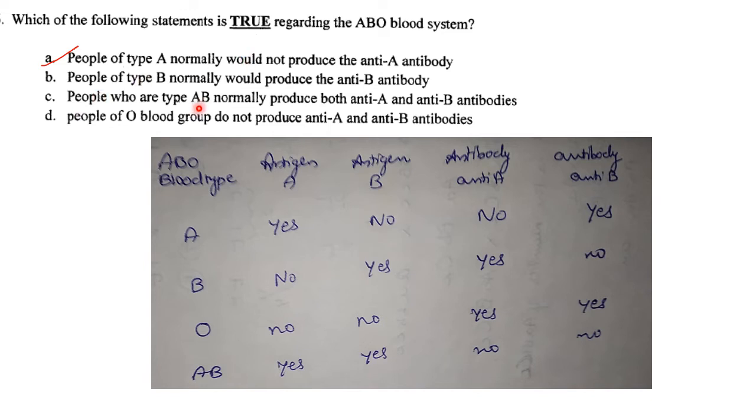Then people who are type AB normally produce both anti-A and anti-B antibodies. But those with type AB do not produce anti-A and anti-B antibodies. People of O group do not produce anti-A, anti-B antibodies. People of blood group O, they do produce anti-A and anti-B antibodies. So the correct answer here is option A, that is people of type A normally would not produce the anti-A antibody.